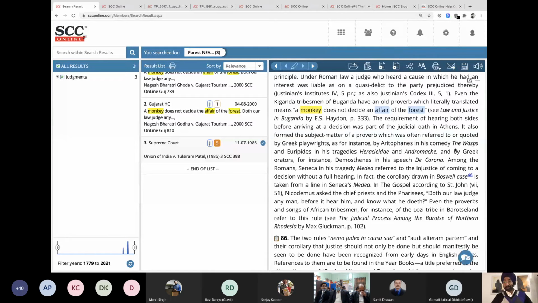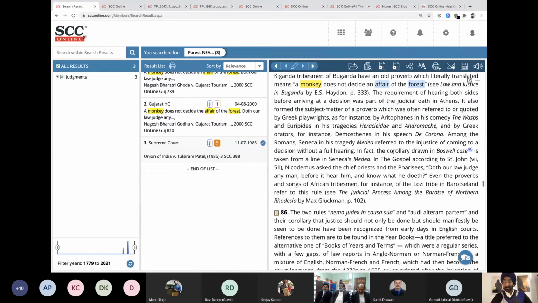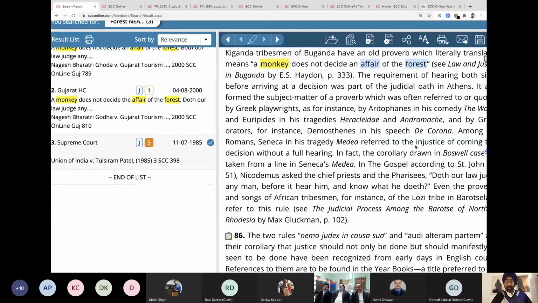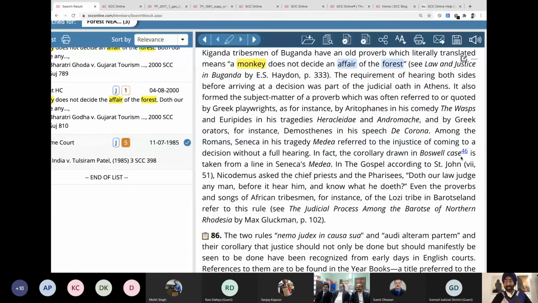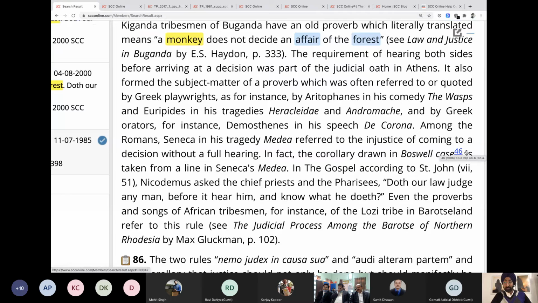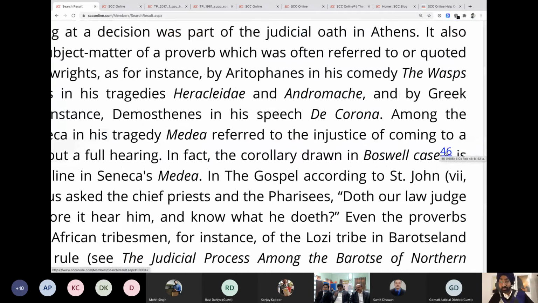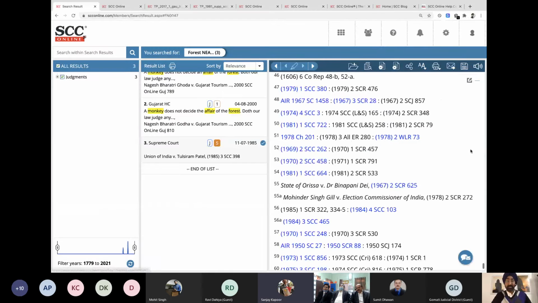And one more thing in this, if you can see, it says in this example, the corollary drawn in the Boswell case is taken from the line in Seneca's Medea. Now, when you see this Boswell case, it doesn't really mention what the Boswell case is. But if you take a cursor in front of this, let me zoom in a bit. On the 46, it says 46, 1606, co-reports 48B, and 52A is the page number. So if I want to click on this, I will simply go to it.